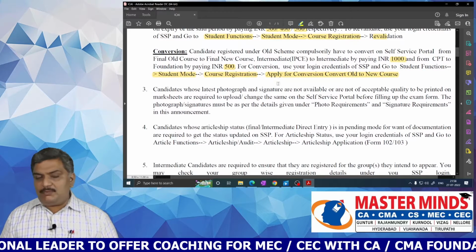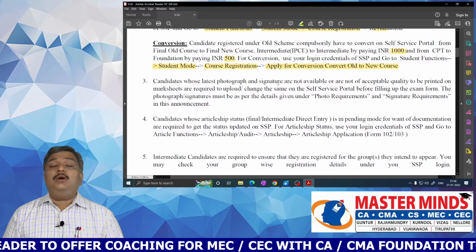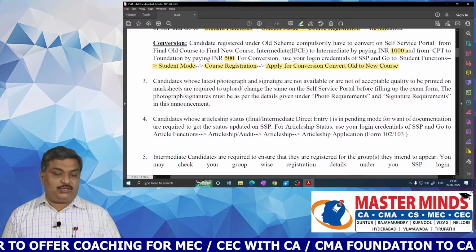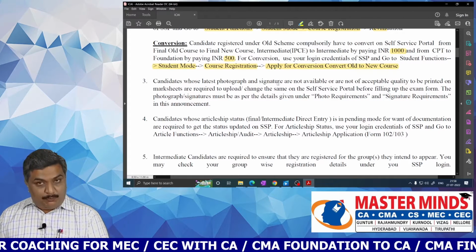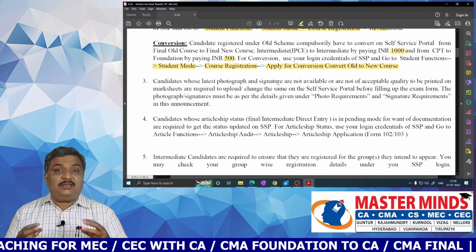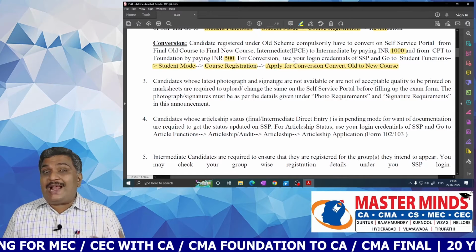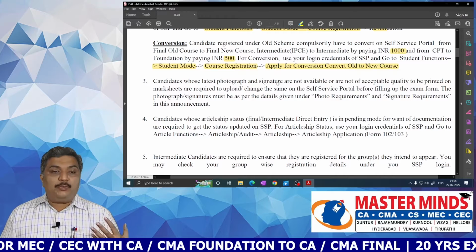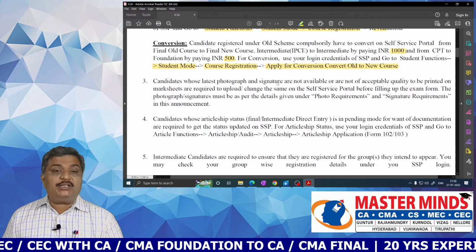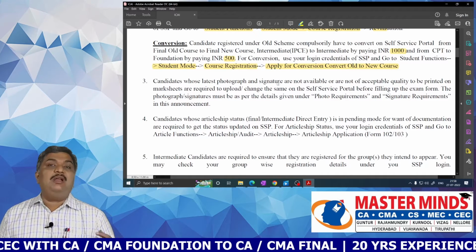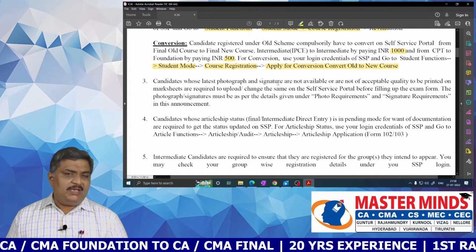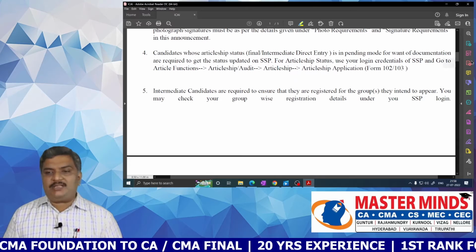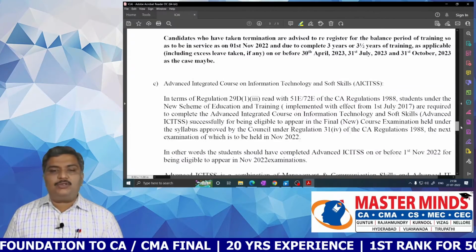And this is the most important thing. You have to add the latest photograph and signature, and if the latest photograph and signature are not available on your SSP portal, or if you feel that the photograph or signature are not of acceptable quality to be printed on the mark sheet, then you need to upload or change the same in the SSP portal before filling up the examination form. Sir, what are the requirements of photograph and signature that are to be uploaded onto the SSP portal?